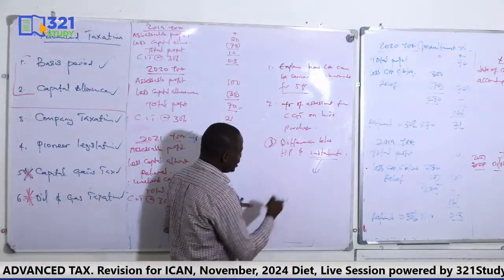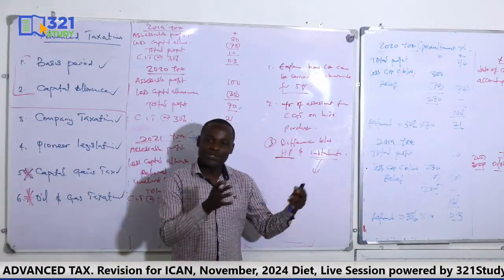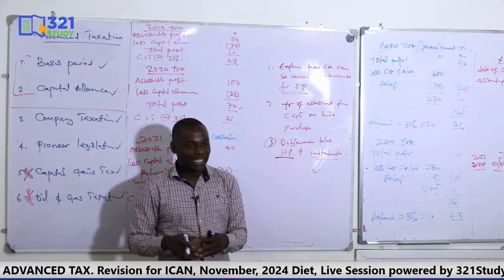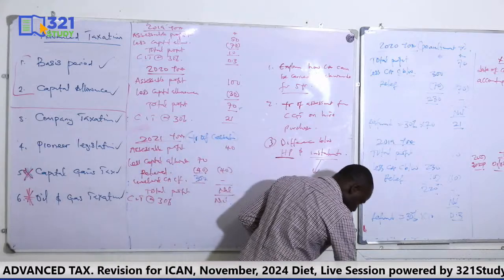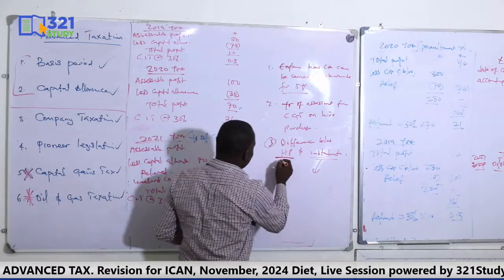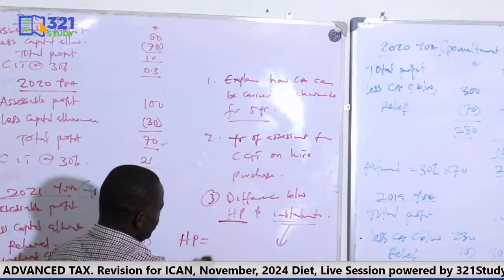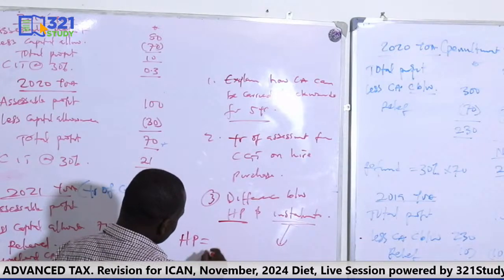But in hire purchase, the argument is not whether it is going to be paid by installments or not. The argument in hire purchase is that the hire purchase price is always the initial deposit plus the installments.